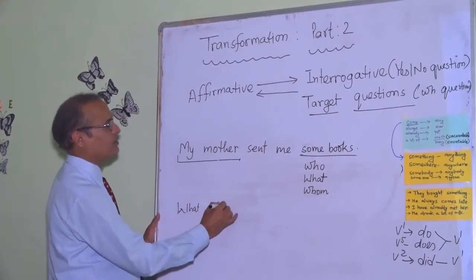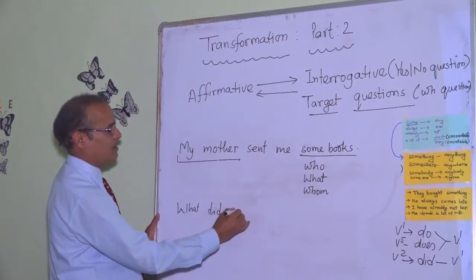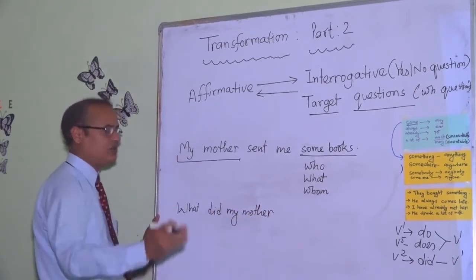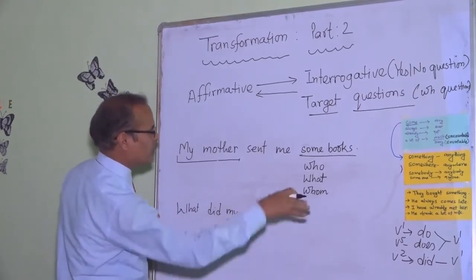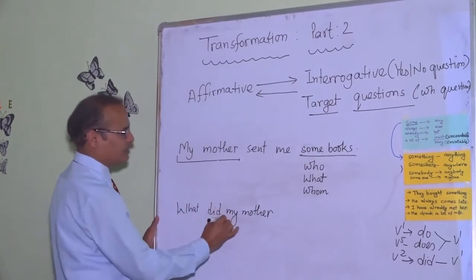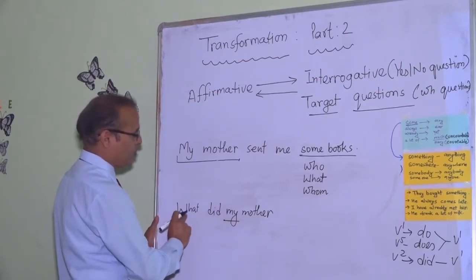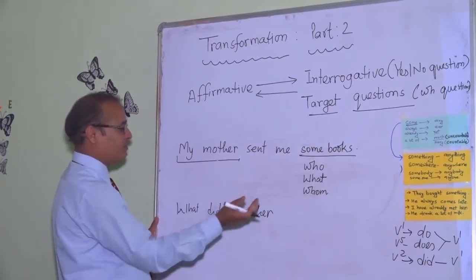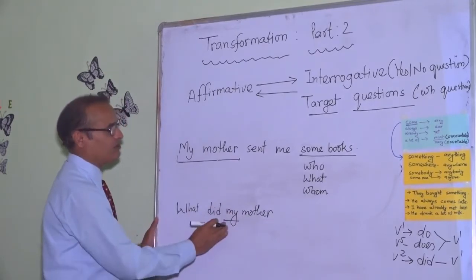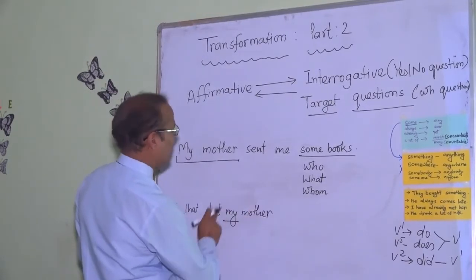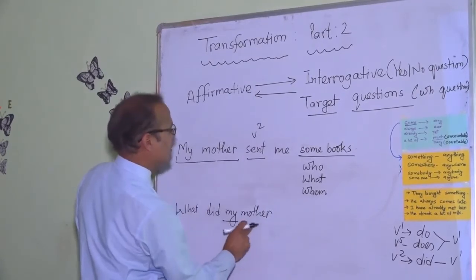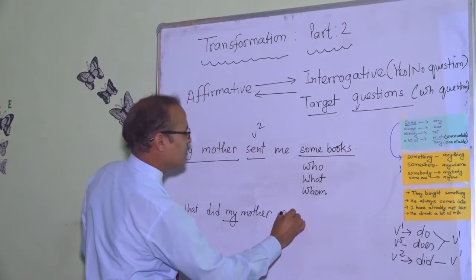did my mother? Or if you are asking the question, you especially ask the second person, so you can change this my into, What did your mother? My can be replaced with your mother. What did my mother? Now it's sent. It's the past form of the verb. What did my mother send?